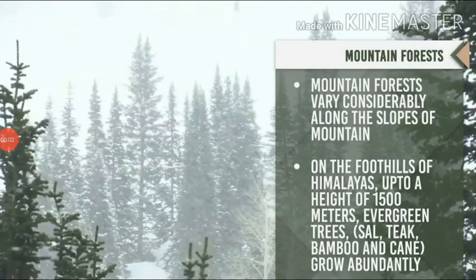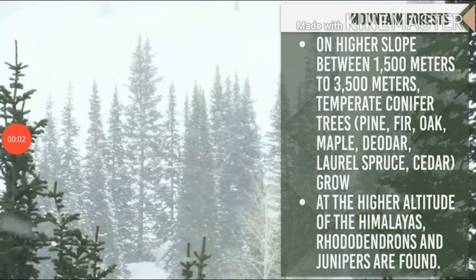Mountain forests vary considerably along the slopes of the mountain. On the foothills of the Himalayas, up to a height of 1500 meters, evergreen trees, sal, teak, bamboo and cane grow abundantly. On higher slopes, from 1500 meters to 3500 meters, temperate conifer trees, pine, fir, oak, maple, deodar, laurel, spruce, cedar grow. At the higher altitude of the Himalayas, rhododendrons and junipers are found. Beyond these vegetation belts, alpine grasslands appear up to the snowfield.